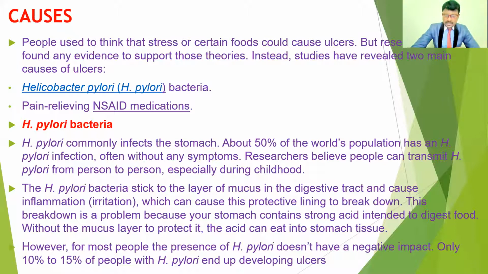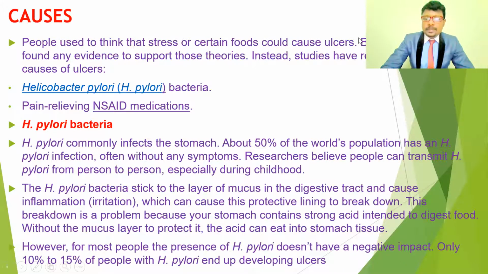So how is Helicobacter pylori a causative factor for peptic ulcers? It infects the stomach. About 50% of the world population has H. pylori infection, often without any symptoms.